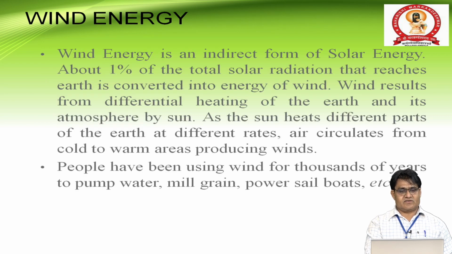First we see the wind energy. Wind energy is an indirect form of solar energy. About 1% of the total solar radiation that reaches Earth is converted into wind energy. Wind results from the differential heating of the Earth and its atmosphere by the sun. As the sun hits different parts of the Earth at different rates, air circulates from cold to warm areas, producing wind. So the solar energy is the source of all the renewable resources.